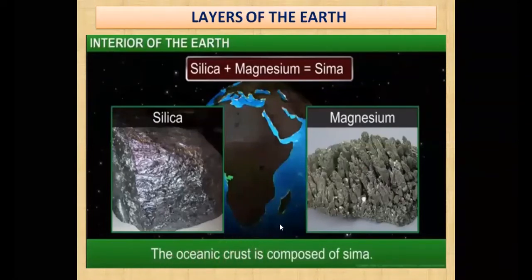MCQ के लिए बहुत important है कि oceanic crust में कौन से minerals पाए जाते हैं। What are the minerals found in the oceanic crust? So the minerals which are found in the oceanic crust are silica and magnesium, and you can remember these minerals by the name of Sima. So you just try to remember oceanic crust equal to Sima, like this. Now let us move to our next image.